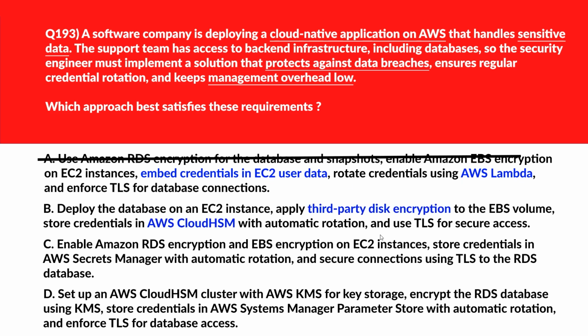Let's now move to option B. Option B, if we look, third-party encryption and cloud HSM adds complexity and cost without reducing overhead. Wrong answer. We'll now move to option C. Option C, if we look, Secrets Manager offers automatic rotation with minimal ops overhead, that is operation overhead, and integrates cleanly with RDS. Let's keep it.